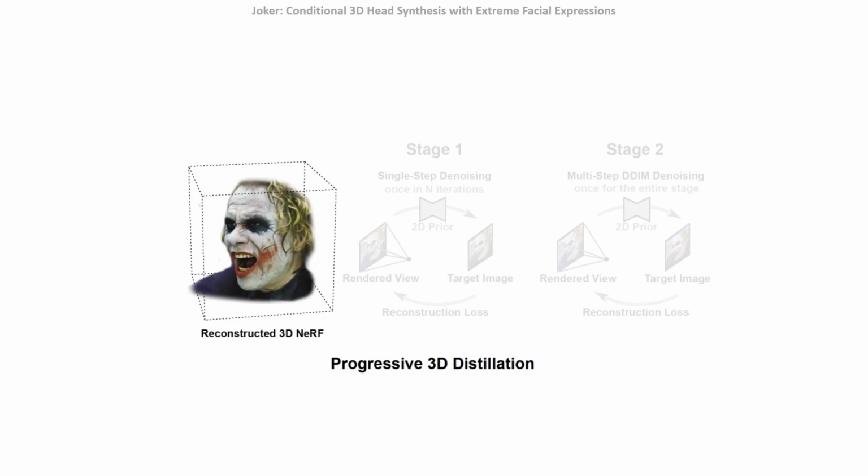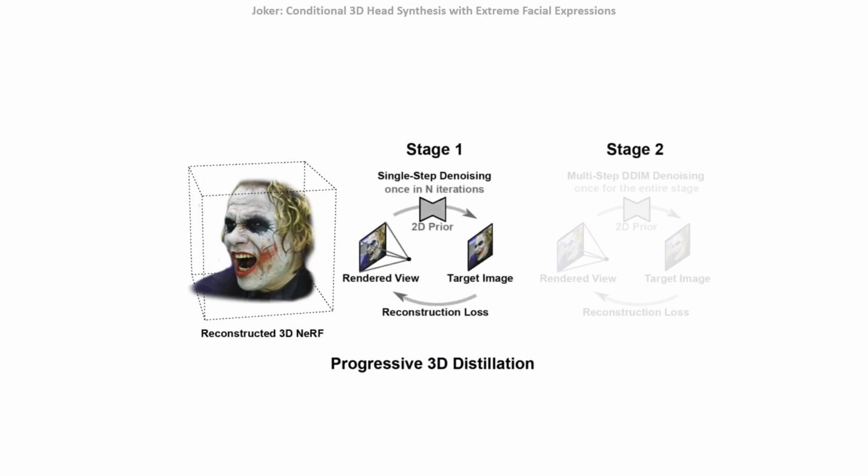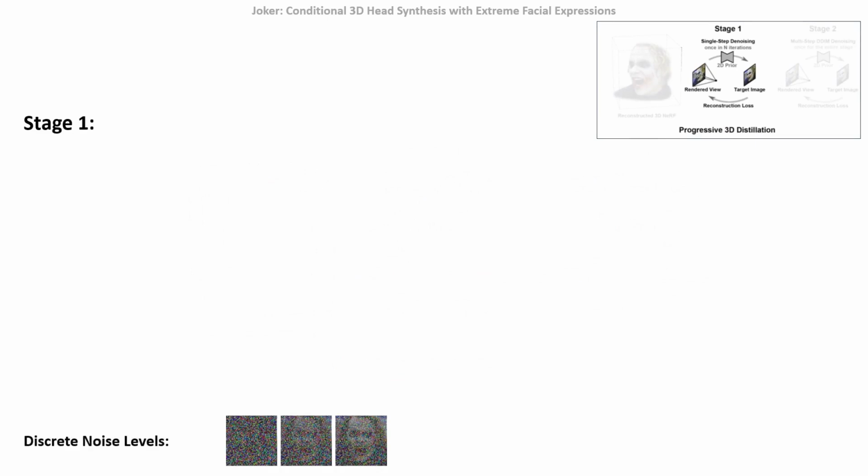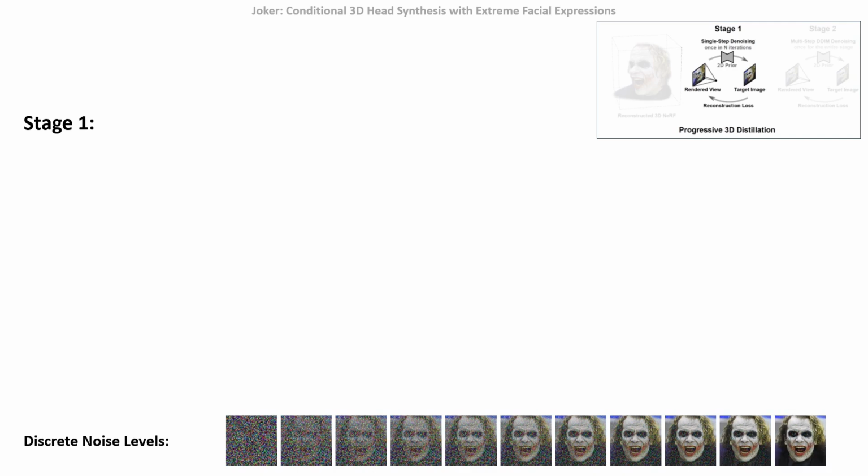Our distillation procedure consists of two stages. In stage 1, we optimize the NeRF against target images generated with our 2D prior. The target images are frequently updated based on the NeRF renderings to improve view consistency. In stage 2, we generate the target images only once in a multi-step denoising process and optimize the NeRF until convergence. In detail, for stage 1, we sample 100 discrete noise levels from the noise schedule of the diffusion prior.